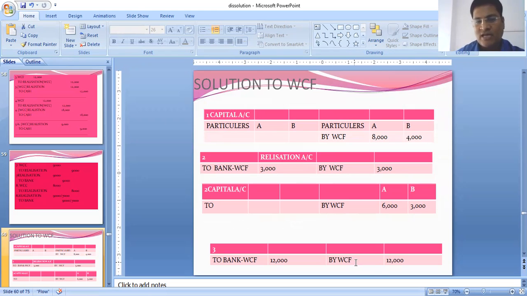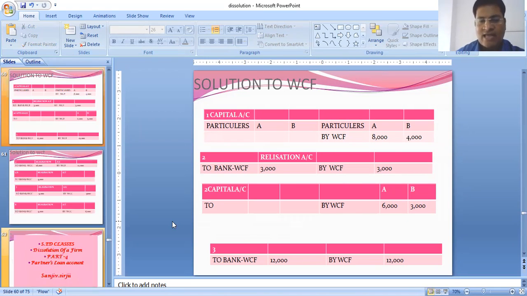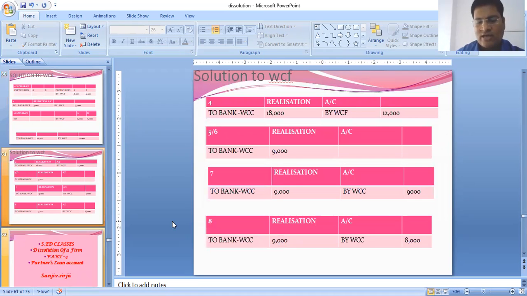In the third case, it was WCF 12,000 because the entire claim was also 12,000. Nothing went into the capital account. Then in the fourth case, WCF was 12,000 and the claim was 18,000, so nothing recorded in the capital account. In the fifth case, there is no WCF, so only bank, unrecorded liability. In the sixth case, also the same thing. It's not recorded in the balance sheet and given in the adjustment, so unrecorded liability, we are making the payment.